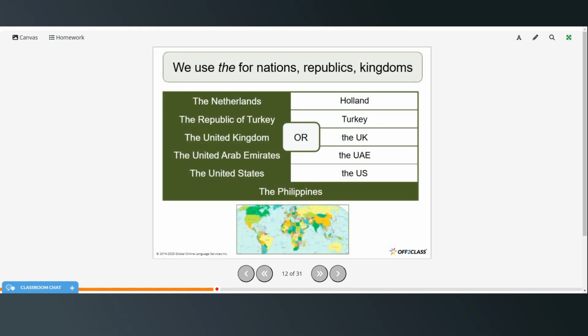All right, so we do use the for nations, republics, or kingdoms. So some places can have more than one name. The Netherlands could also be called Holland, the Republic of Turkey, or just Turkey, the United Kingdom, or the UK, the United Arab Emirates, or the UAE, the United States, the US, and the Philippines.